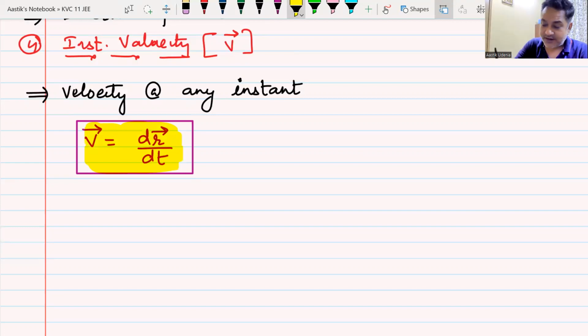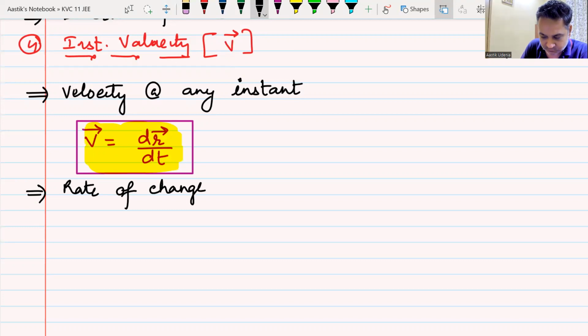And therefore I call it the rate of change of position vector with time. Rate of change is d by dt of r, and r is your position vector. r is not your displacement vector.